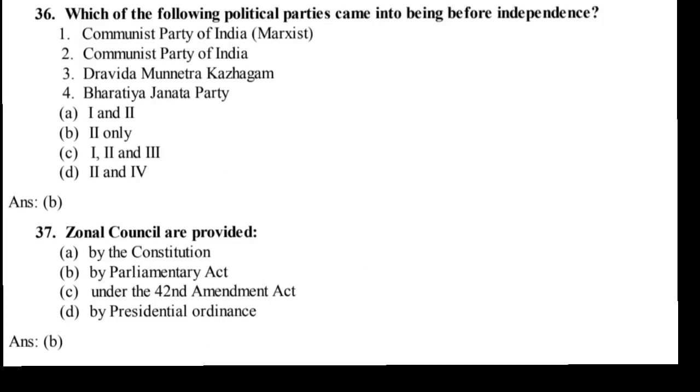1. Communist Party of India, Marxist. 2. Communist Party of India. 3. Dravida Munnetra Kazhagam. 4. Bharatiya Janata Party. A. 1 and 2. B. 2 only. C. 1, 3 and 4. D. 2 and 4. Ans. B. 37. Zonal Councils are provided